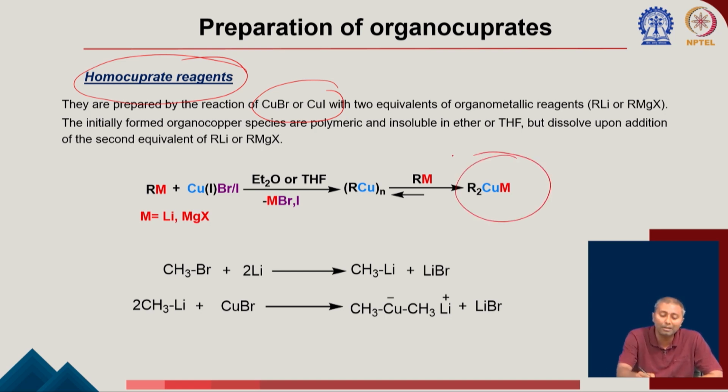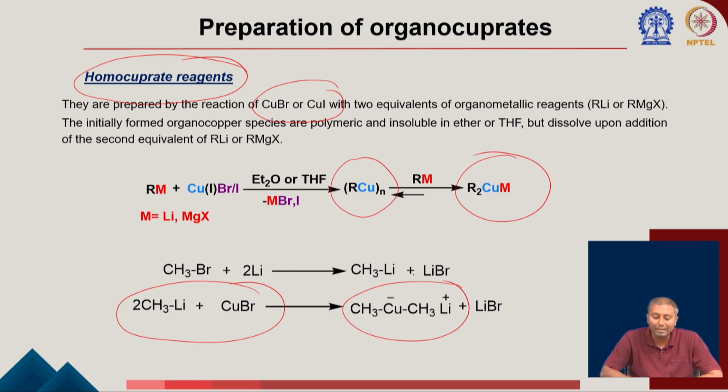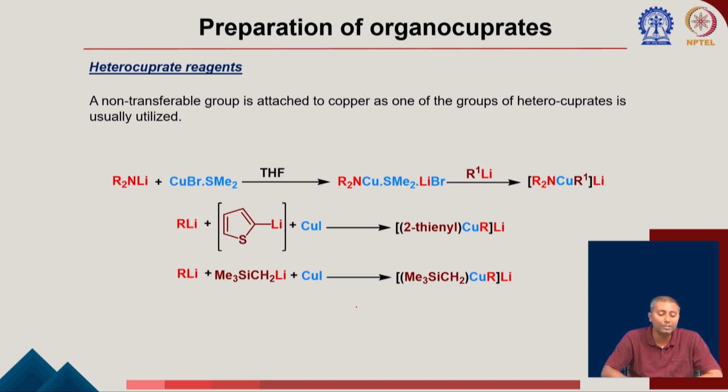Again, as I mentioned, the organocoppers are not always soluble. Okay, they are insoluble in some cases, but once you make the corresponding cuprates, they are soluble. Here you can see you can have a transmetallation, meaning the corresponding organolithium and the corresponding copper bromide can form these dialkyl copper compounds. I mentioned you can do it first one equivalent, then another equivalent to form this type of cuprate, dialkyl cuprate.